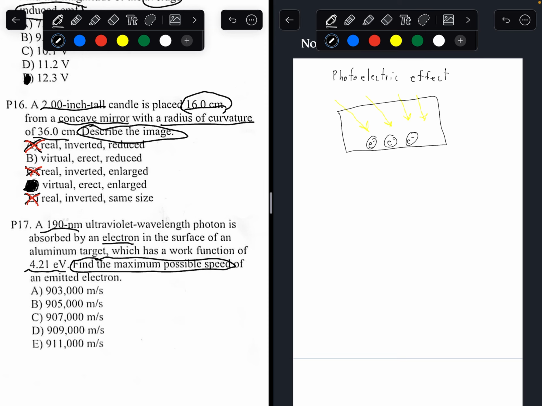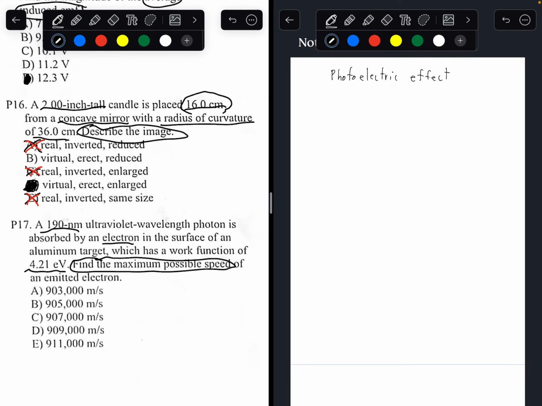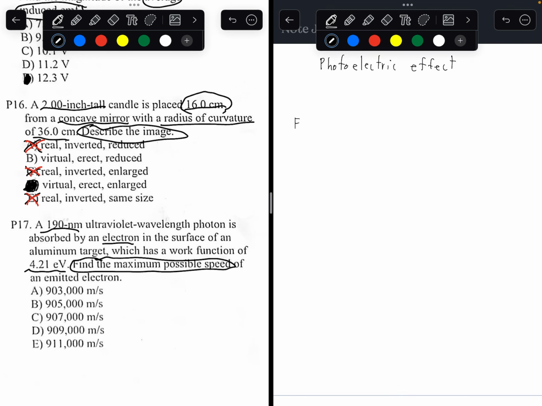And once the energy of the photons exceeds the work function, the electrons will start to leave the metal plate at a certain velocity. So, what equation can we use for this problem? The energy of the photon equals the work function plus the energy of the emitted electron.